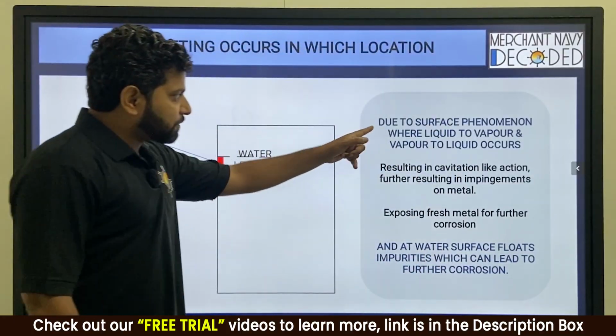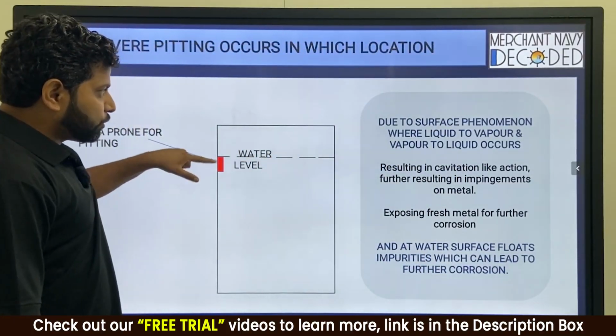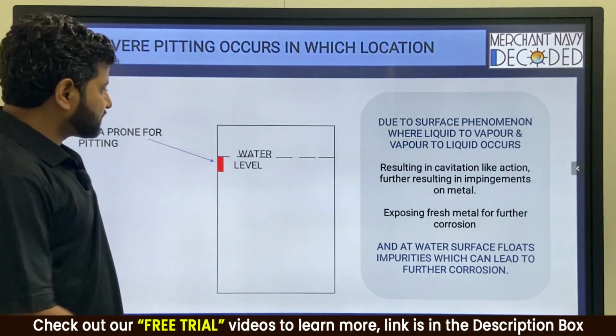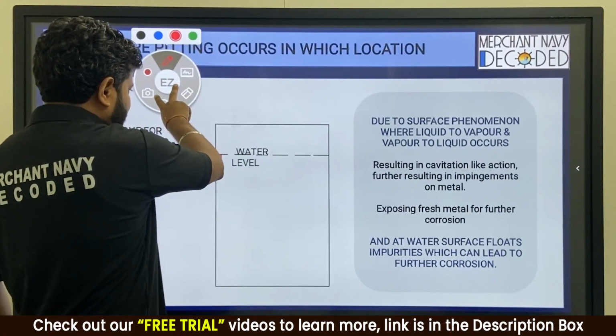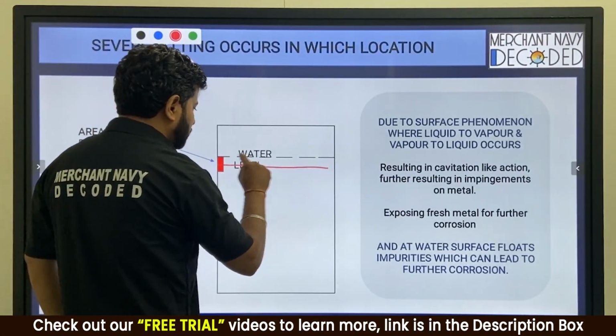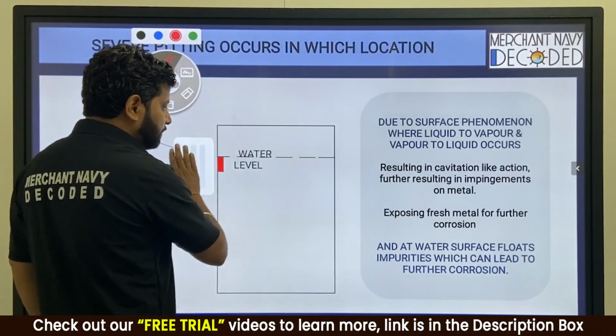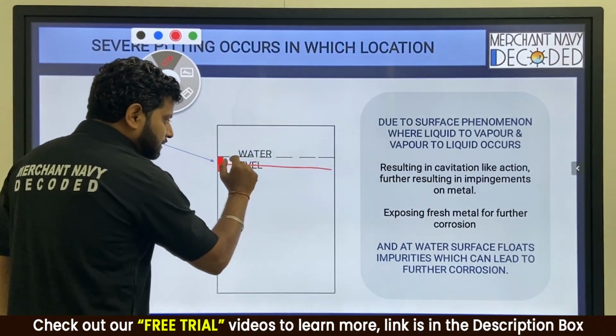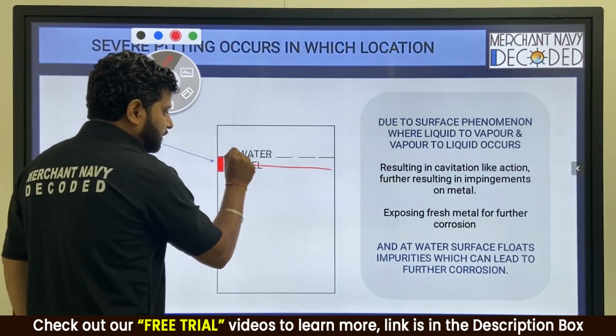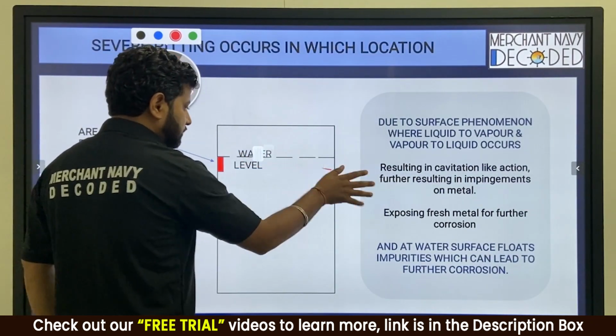So due to surface phenomena where liquid to vapor and vapor to liquid occurs, because on this surface, when the water level is going down or increasing up, then coming down, increasing up, it is at this level that the water is forming vapor, and then the vapor is forming water, right?